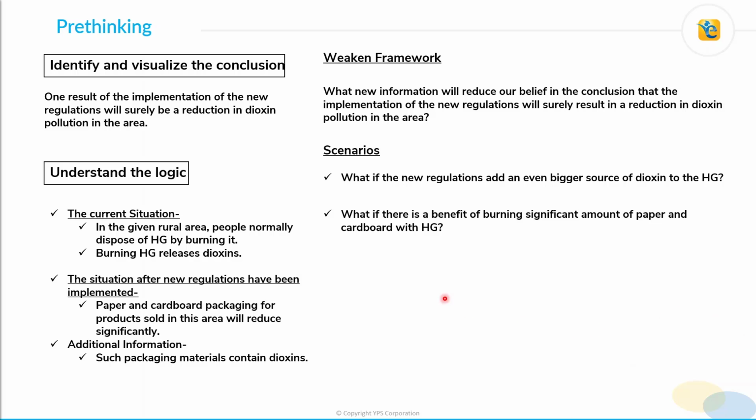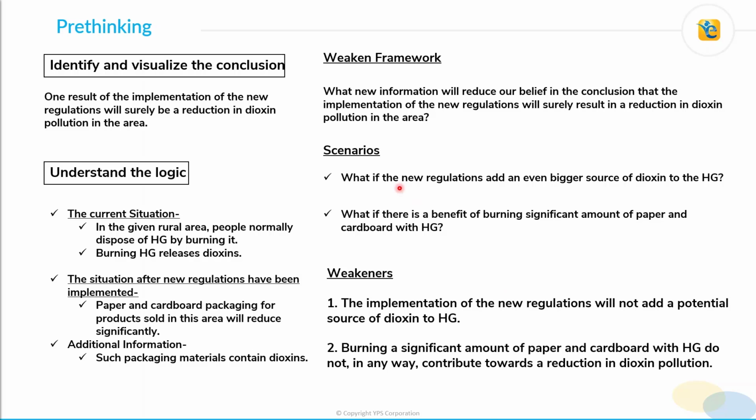The second scenario can be, what if there is a benefit of burning a significant amount of paper and cardboard with the household garbage? So this scenario is actually in line with our correct answer. If you have marked the correct answer, you would have understood it. If burning a lot of paper and cardboard with household garbage can result in destruction of a significant amount of dioxins, then the new regulations may actually increase the dioxin pollution.